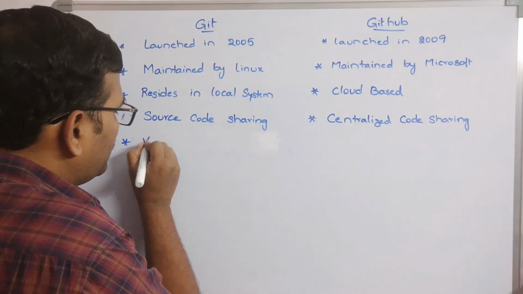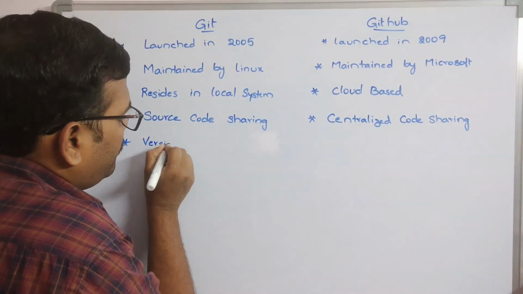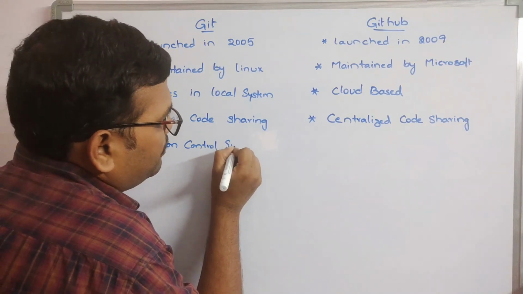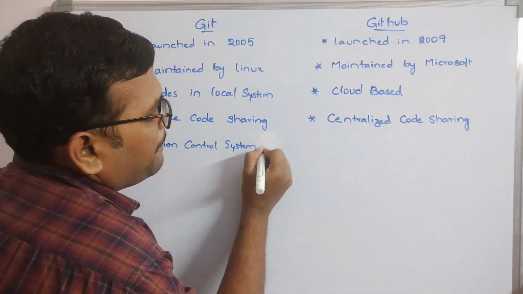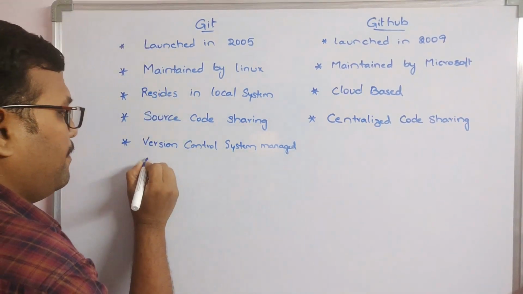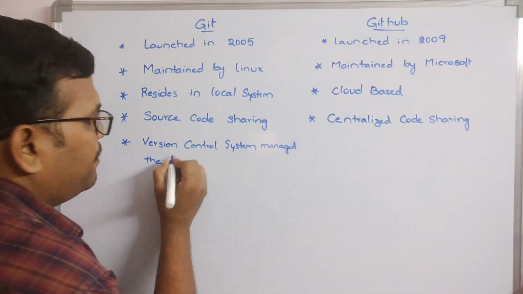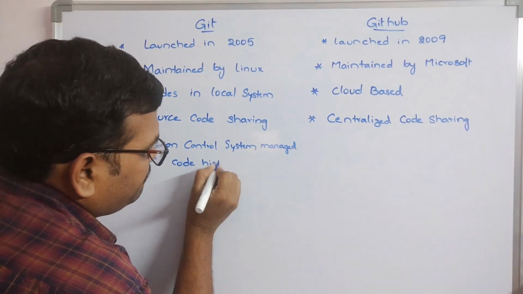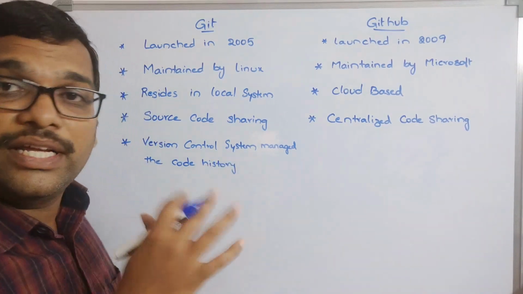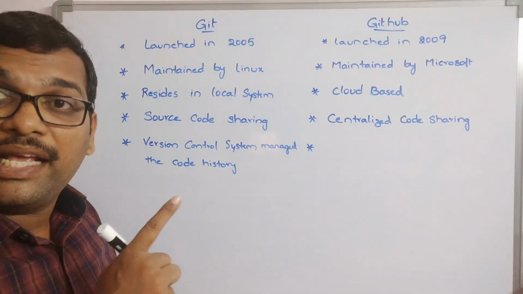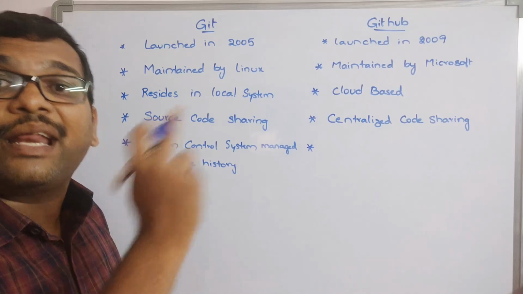So this is a version control system managing all the code history. Okay, and GitHub manages the Git repositories.